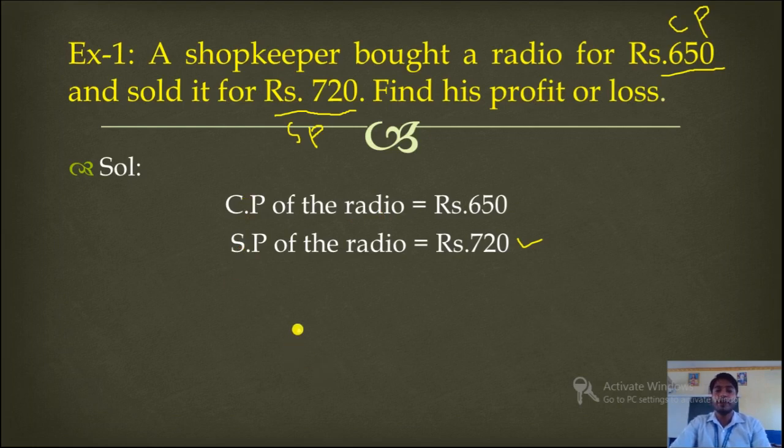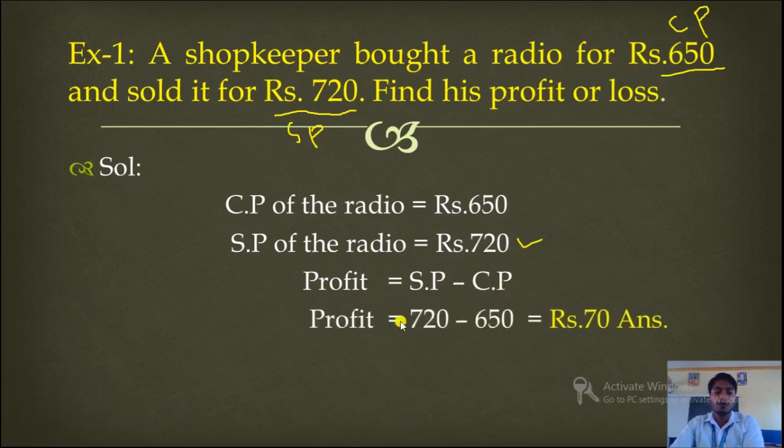Okay, so we have to find out here profit. So what is the formula of profit? Profit equal to selling price minus cost price. Now profit equal to rupees 720 minus rupees 650. When we subtract, we will get here 70 rupees. This will be the profit. Rupees 70 will be the profit in this question. This is how we can find out the profit if selling price and cost price is given. Understood?